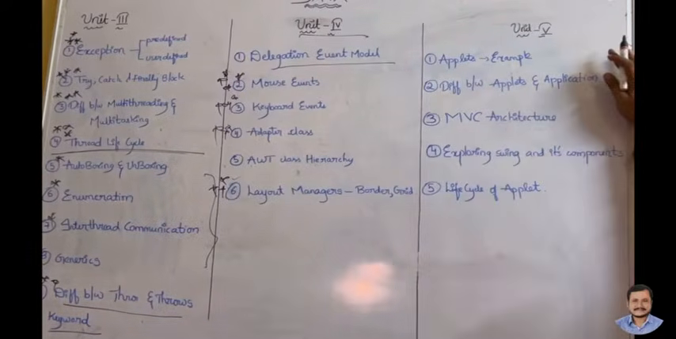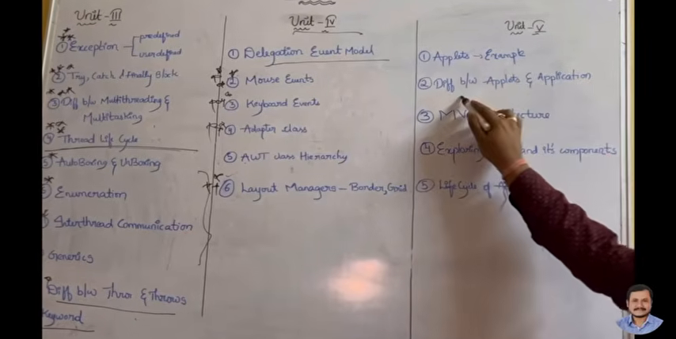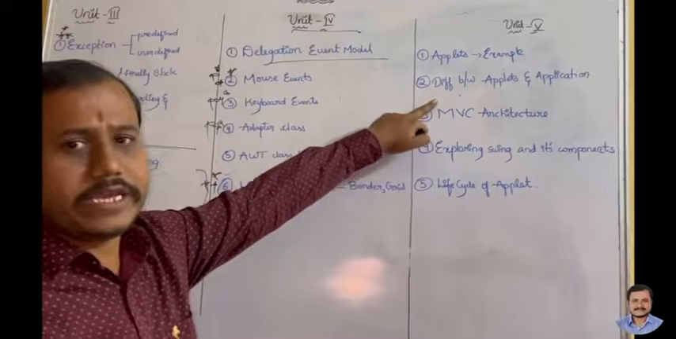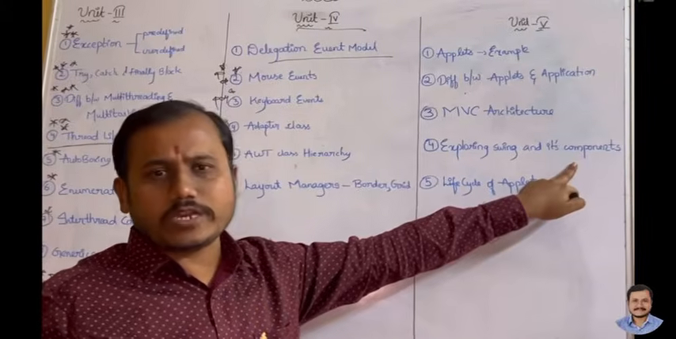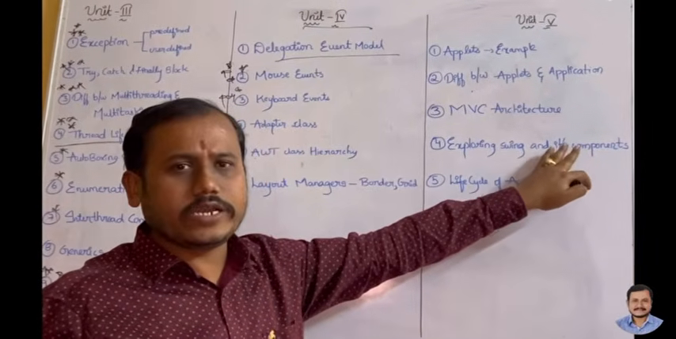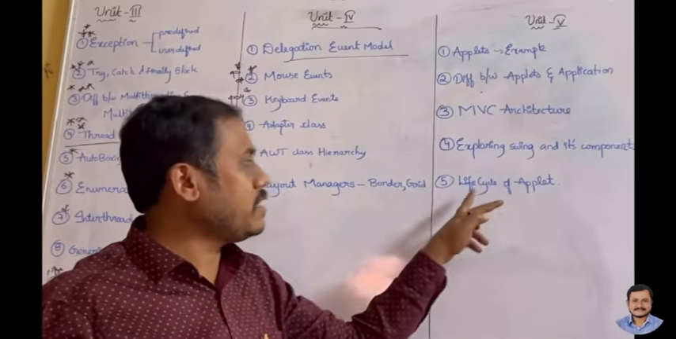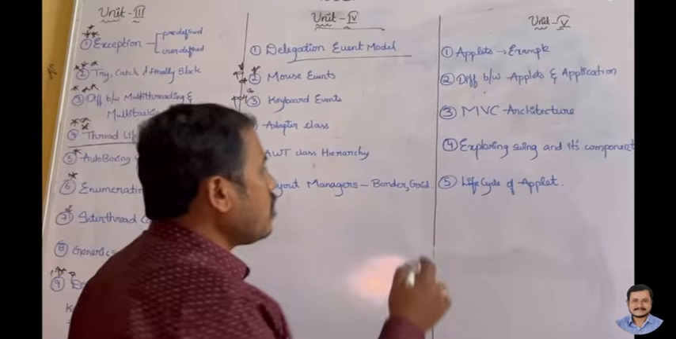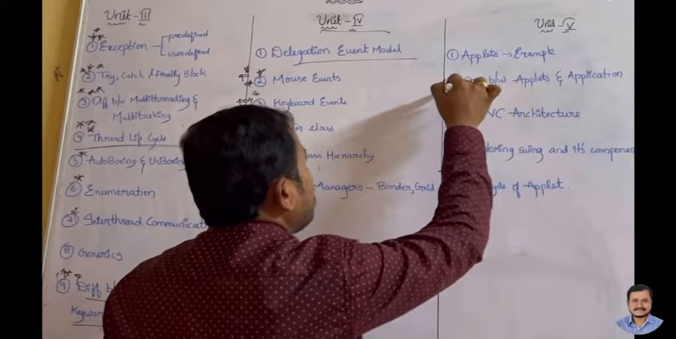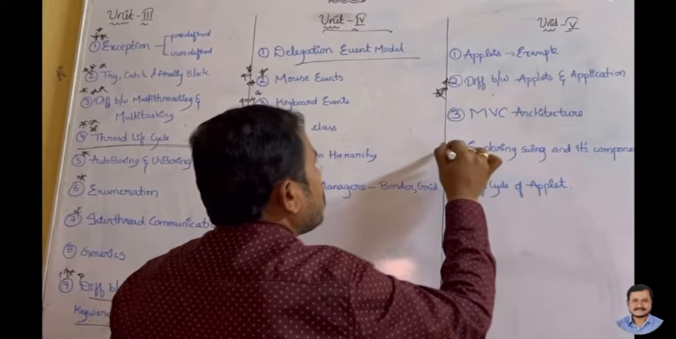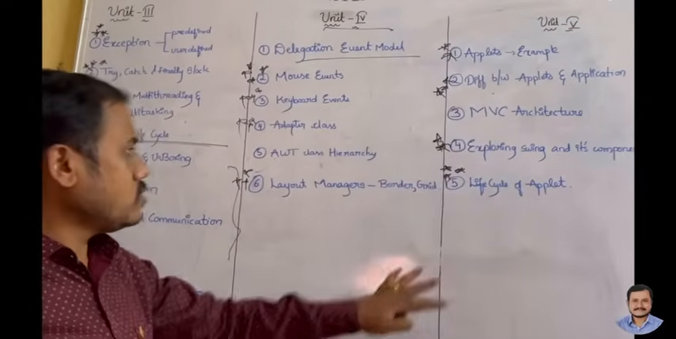Next, coming to the fifth unit, the important topics are applets. They may ask you to define applet with an example. Again, difference between applets and applications. MVC architecture, exploring Swing and its components. There are many components available in Swing, like label, text field, text area, text button. All those components are important. They may ask any one component from that, and the life cycle of applet. Out of all this, the life cycle of applet is very important, along with the difference between applets and applications, and Swing components. You may also be asked to define applet with an example. So these are the most important questions.